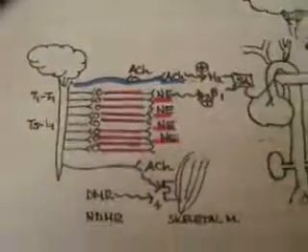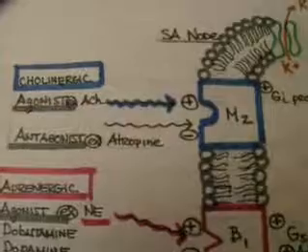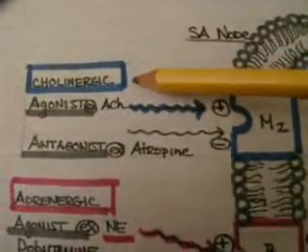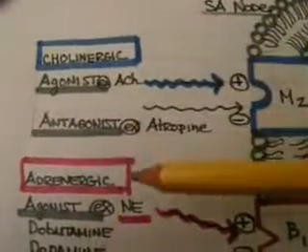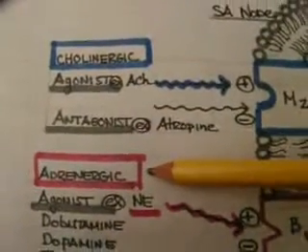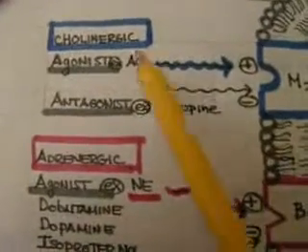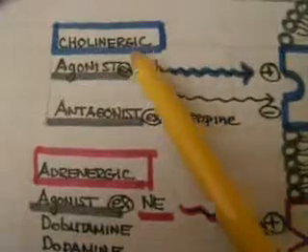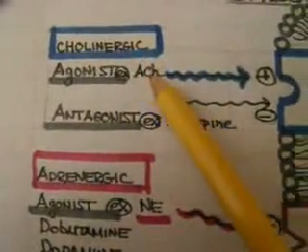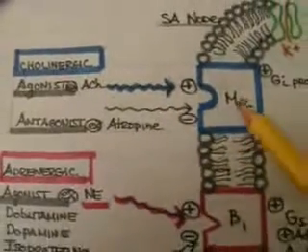And an example that's illustrated down below here is the SA node. We can see here that the cholinergic influence comes from the parasympathetic nervous system, and the adrenergic influence comes from the sympathetic nervous system. And the cholinergic agonist, for which we'll use the example of acetylcholine, binds to the muscarinic receptor, which happens to be the M2 receptor on the SA node.